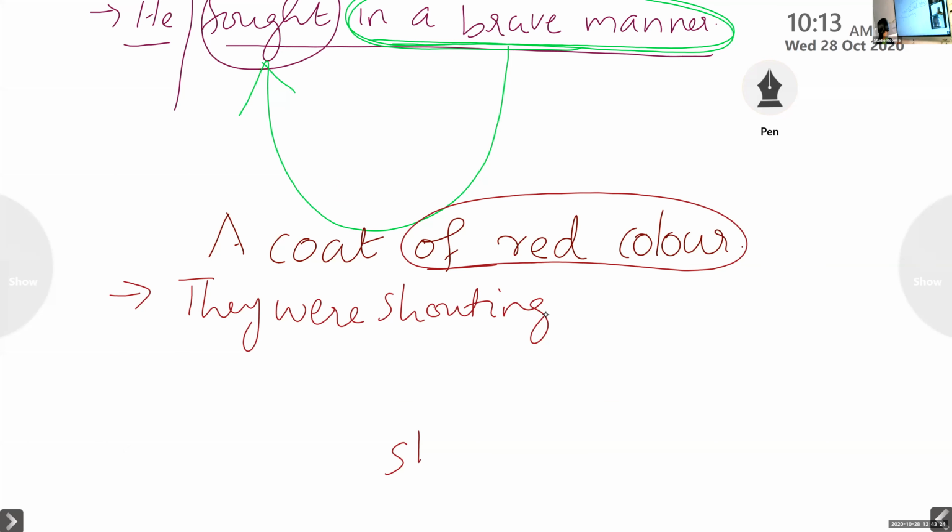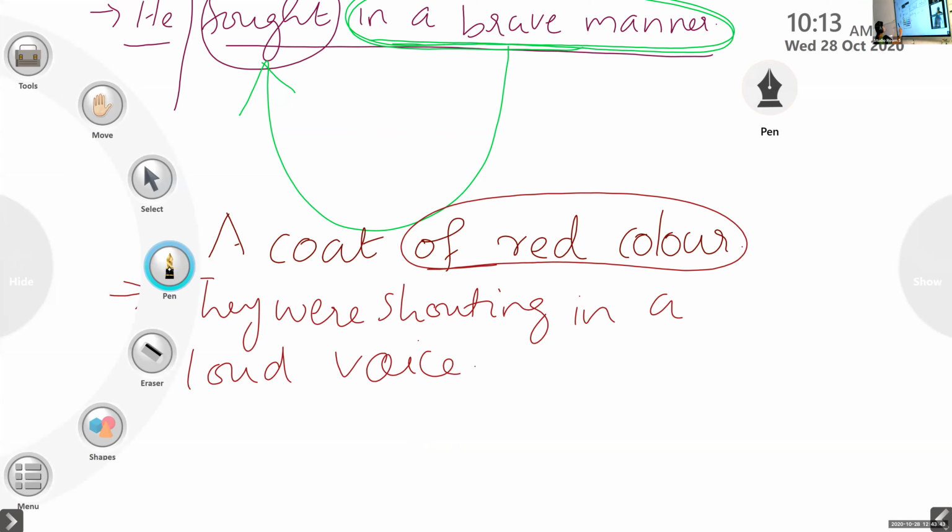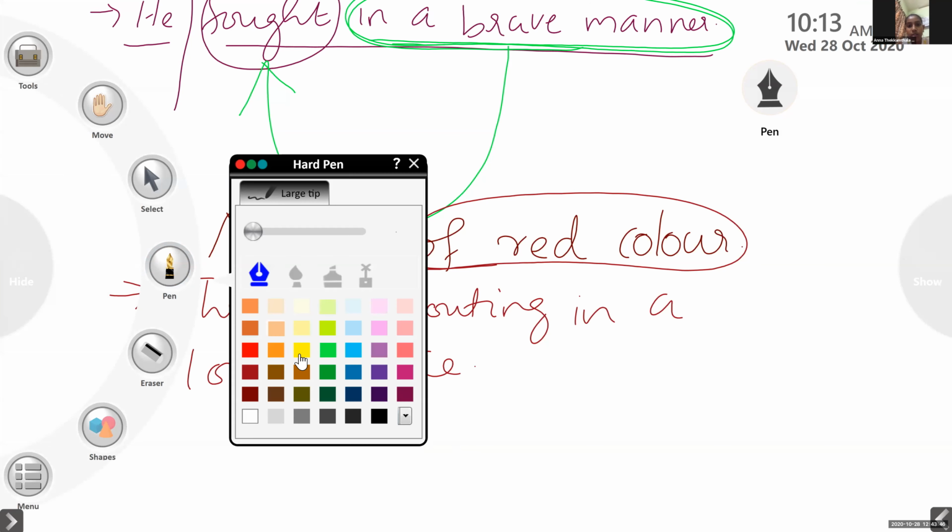They were shouting in a loud voice. Anna Tekantala, can you pick out the phrase from the sentence? Ma'am, in a loud voice.